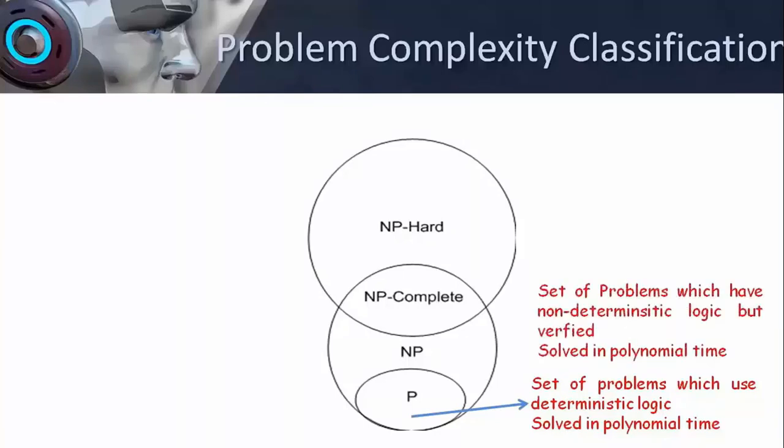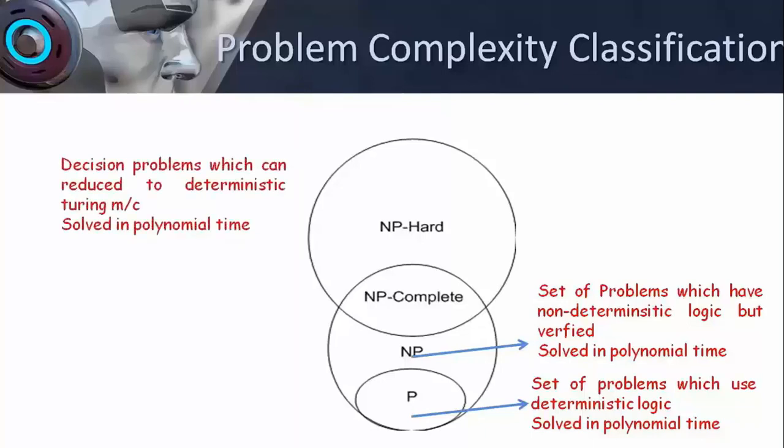Then we have NP problems, which refers to the set of problems which have non-deterministic statements or logic, but can be verified in polynomial time. Then we have NP-hard problems, which are otherwise not solvable in polynomial time, but they can be reduced using a deterministic model to be solved in polynomial time.